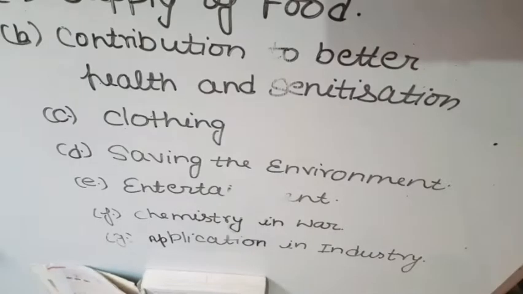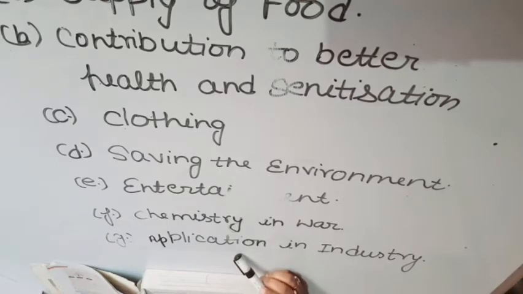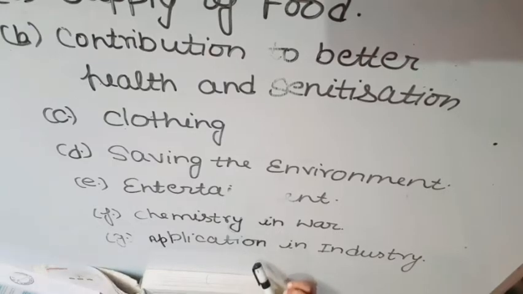And so, students, next and last is application in industries. What is the application in industries? Students, chemistry plays an important role in industries. How? Actually, a large number of industries such as manufacture of cement, glass, paper, sugar, plastic, synthetic fibers, paint, varnishes, etc. are based on chemical processes.